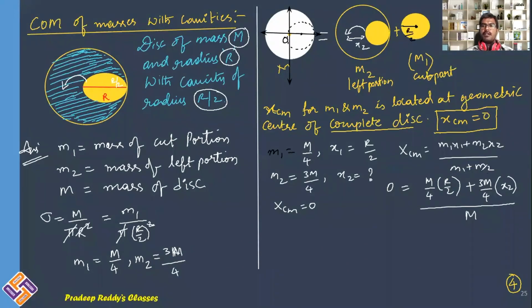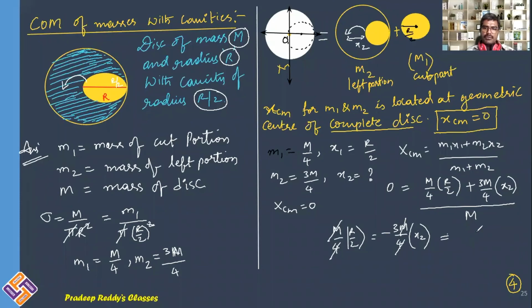M1 plus M2 is the mass of the whole disk, which I am writing here as M. M goes to the other side, it becomes 0. What is left over there? M by 4 into R by 2 is equal to minus 3M by 4 into X2. This M and this M get cancelled, and this 4 and 4 get cancelled.